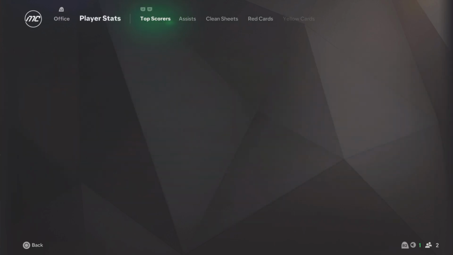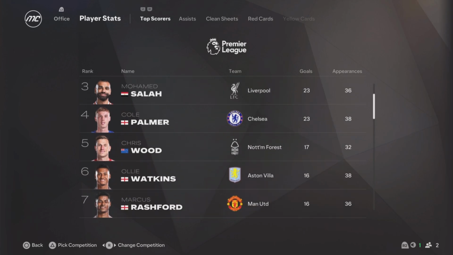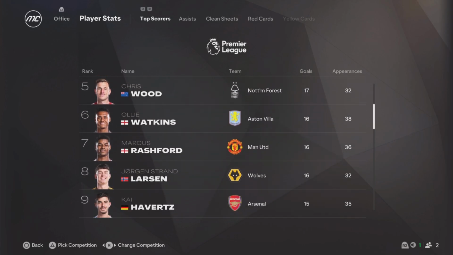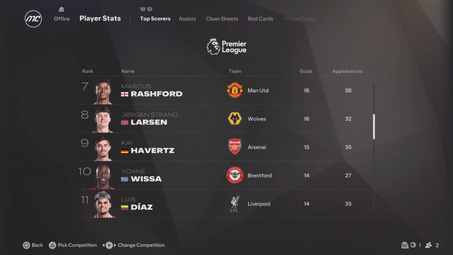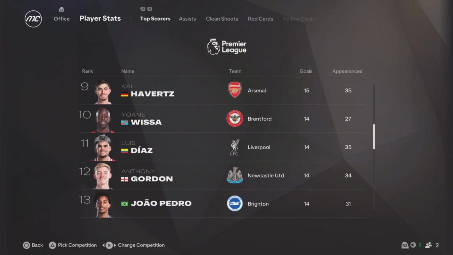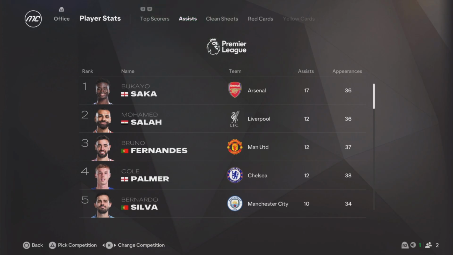Okay, and league goals. Nicholas Jackson wins the Golden Boot, Haaland second, Salah third, joint with Palmer and Woods with a great fifth. Ollie Watkins there on 16, Rashford was 16 as well. Larsen was 16, 15 for Havertz, 14 for Wissa, 14 for Luis Diaz, 14 for Gordon, 14 for João Pedro, 13 for Iwobi. Saka with the most assists with 17, that's a lot.